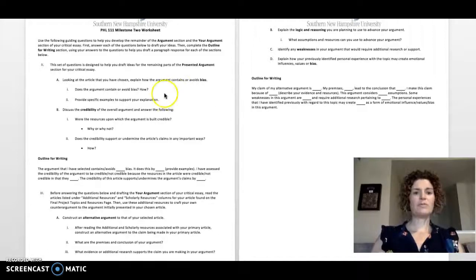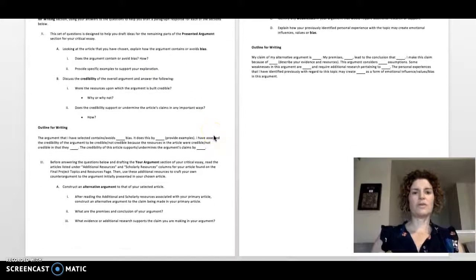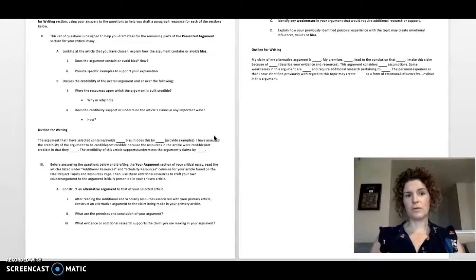So there's a built-in bias automatically. And you may want to do research on the author to see if they have a stake in the argument itself. Okay, and I want to see support. So I want to see quotes from the article. I want to see quotes from the author's website, something to give me an insight citation to show that you can support that there is bias within the article.